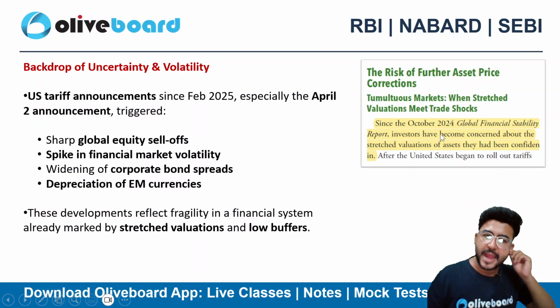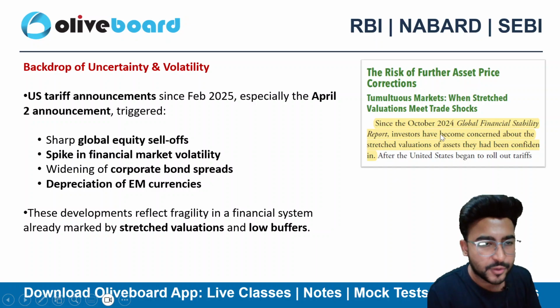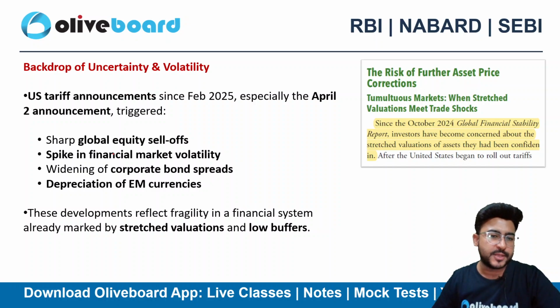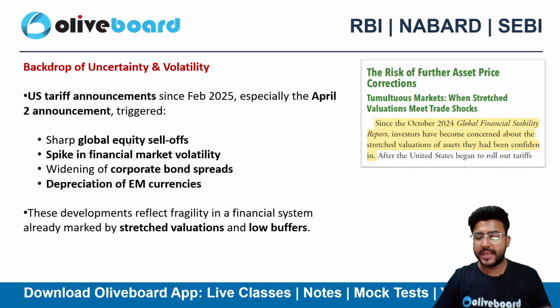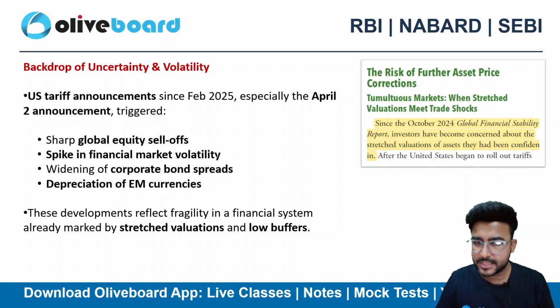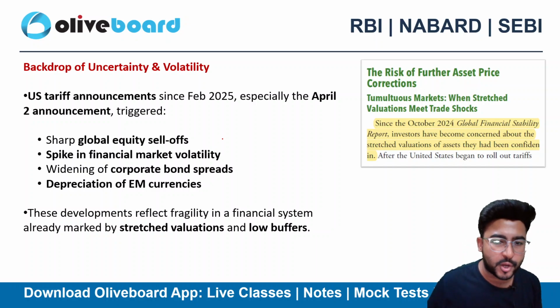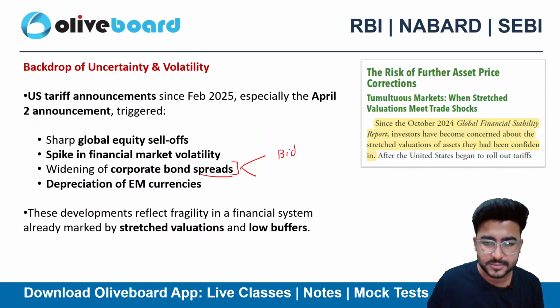Then we have the backdrop of uncertainty and volatility. We all know that the US tariff announcement made the markets too volatile, right? There was a sharp global equity sell-off, a spike in financial market volatility across the globe, and widening of the corporate bond market spread. What do you mean by spread? This is nothing but a bid-ask spread.